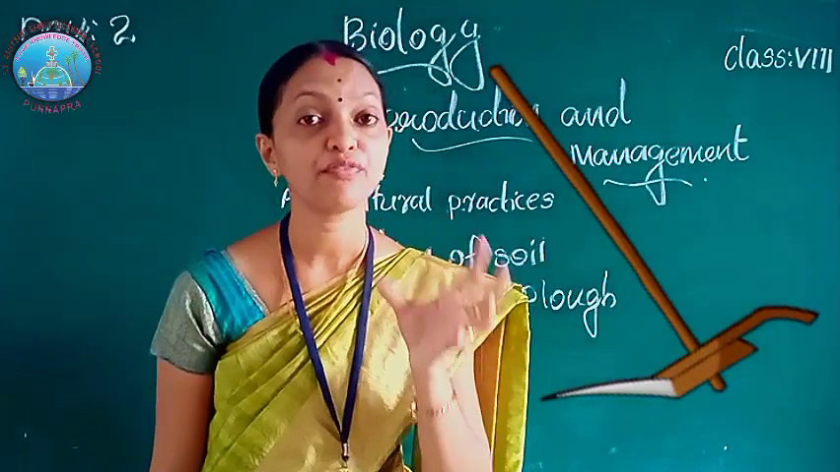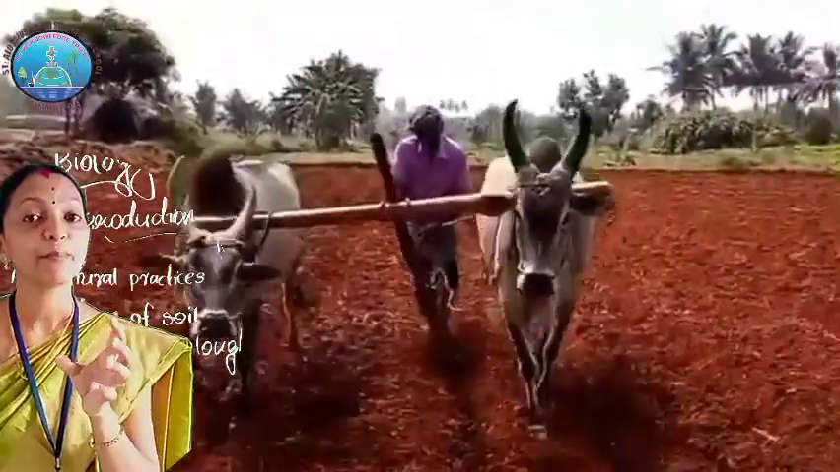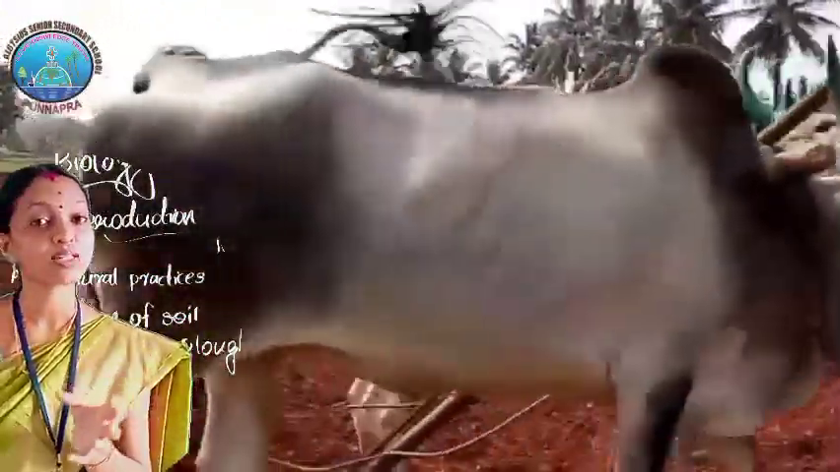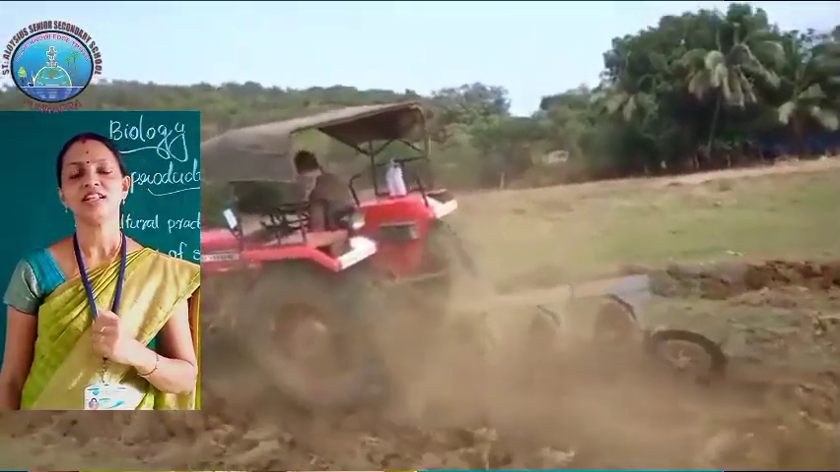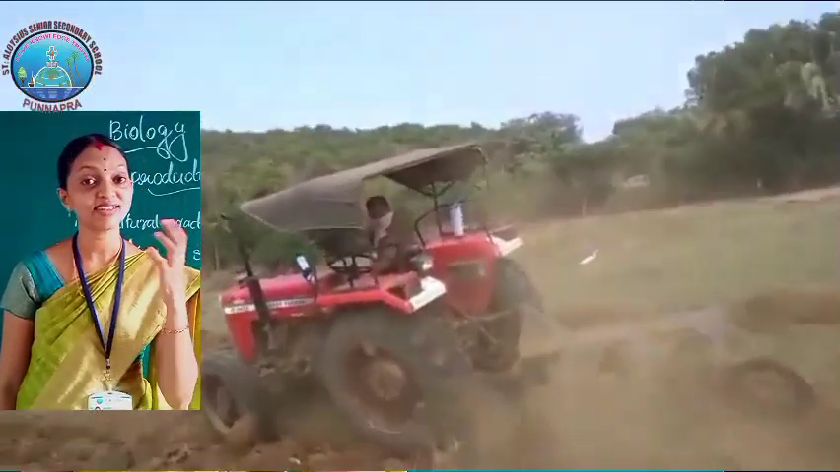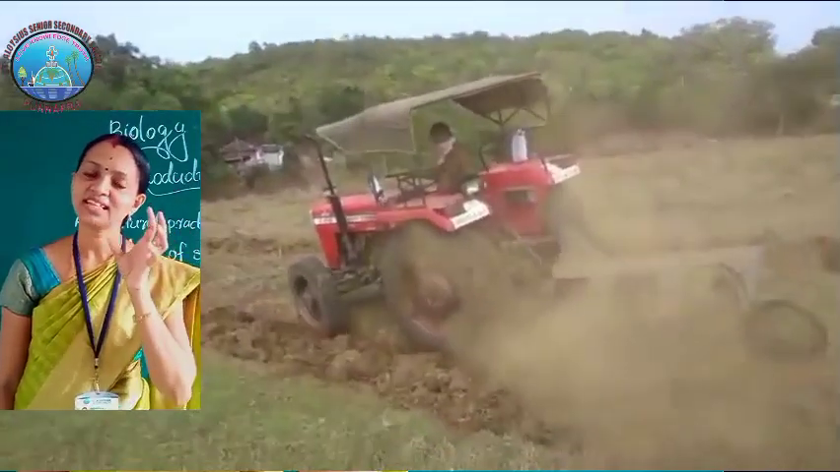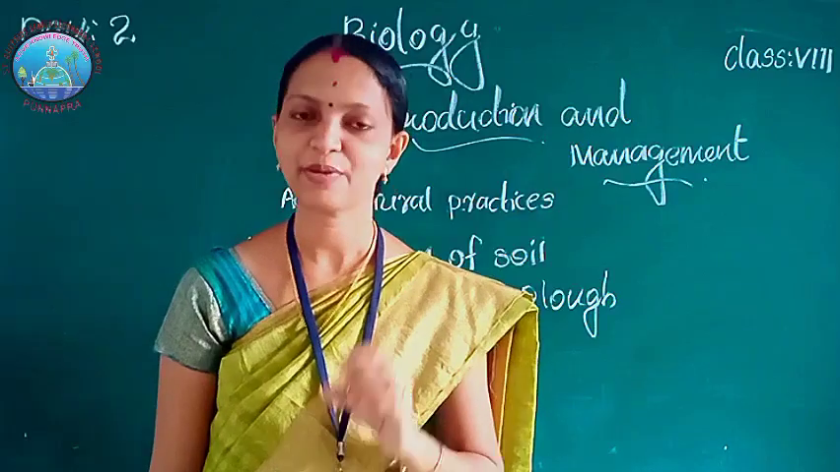The plough is made of wood. It is drawn by a pair of bulls or other animals like horses, camels, etc. Nowadays, the plowing is done by a tractor driven cultivator. So it saves labor and time. Do you understand? Preparation of soil.